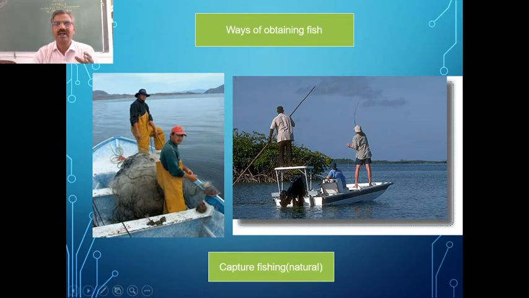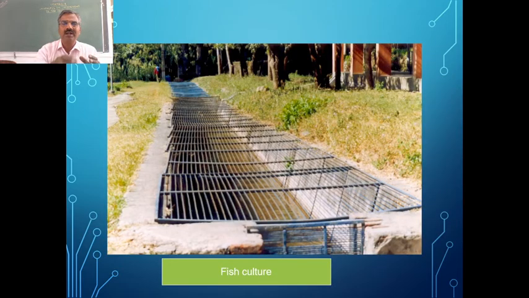So that we call natural fishing, where fishing is done in the natural environment, in natural water bodies. It is the one which contributes much to our economy, and that is also a major source of fish in the world. Then we have another one.